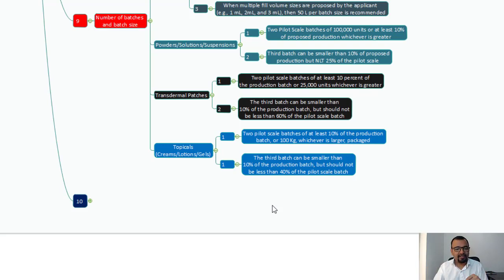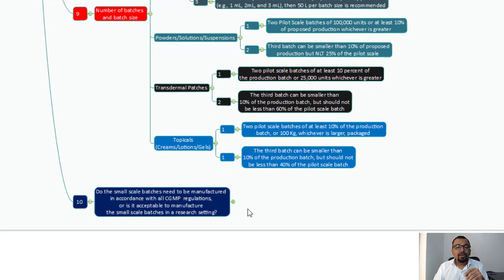Very simple and clear. The last question is, do the small scale batches need to be manufactured in accordance with all CGMP regulations, or is it acceptable to manufacture the small scale batches in a research setting?